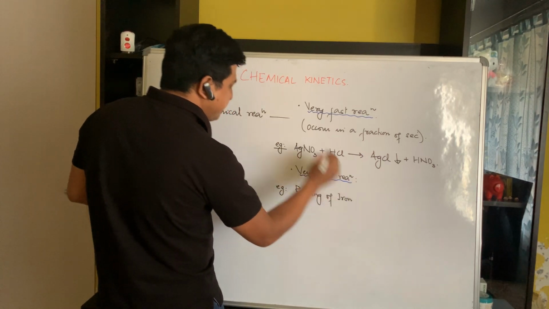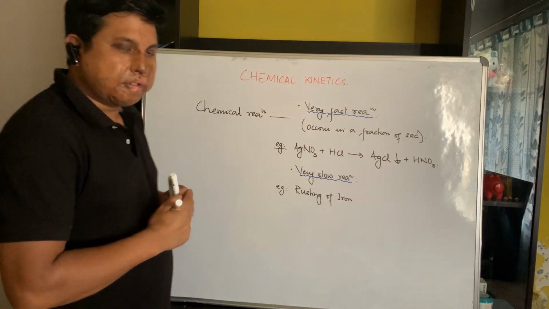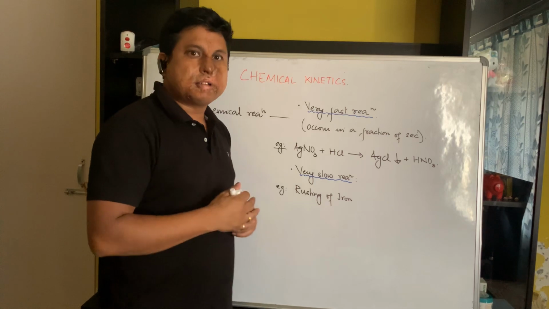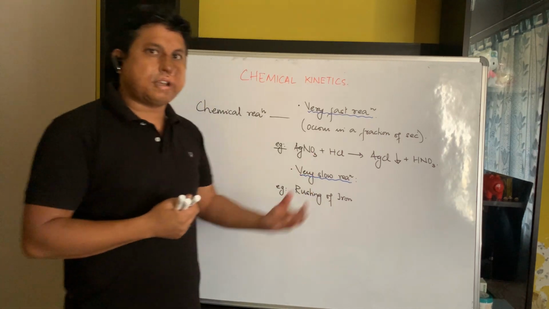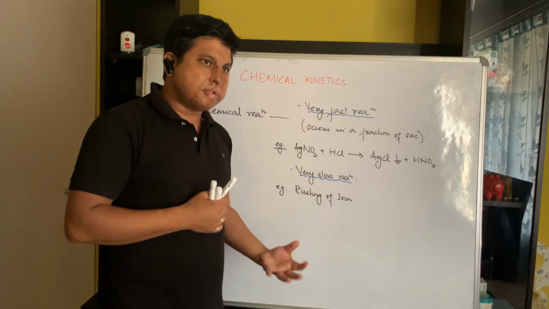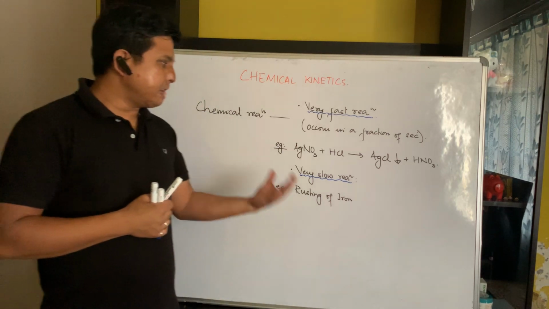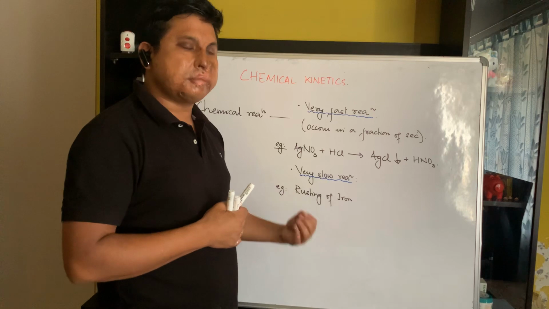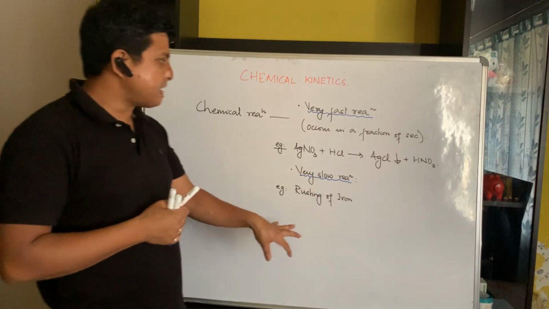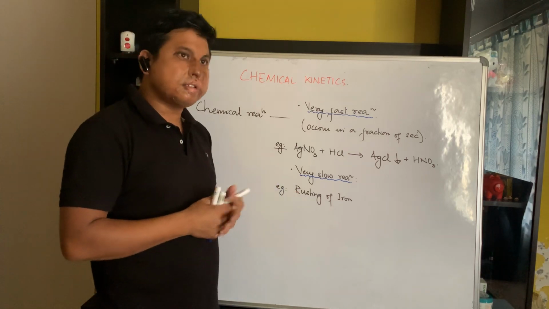We have studied in junior classes, for iron to rust, what are the other chemicals required? Rusting of iron occurs in the presence of oxygen and moisture. We have noticed that iron takes months or it may take years also, depending upon the purity of iron. So this is the class of reaction which occurs very slowly.